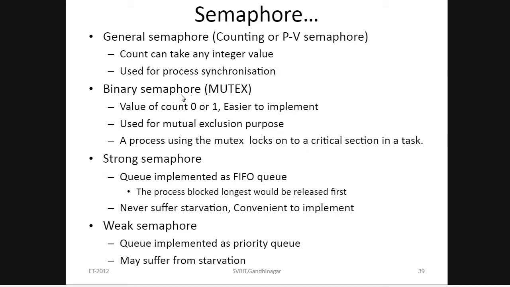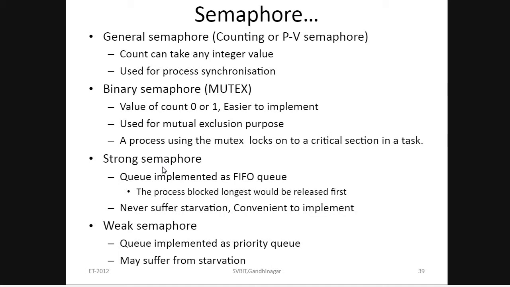The next one is the binary semaphore, which is very, very important. A binary semaphore is otherwise called a mutex. As the name itself says, it is binary, so its value is 0 or 1. It takes only two values, 0 or 1, and it is used for mutual exclusion.